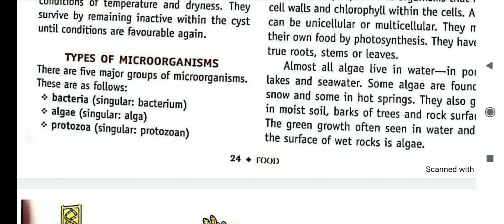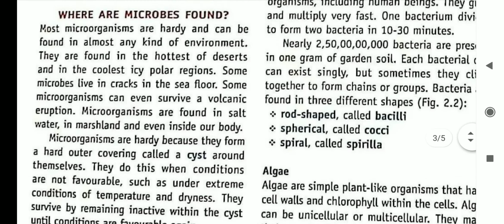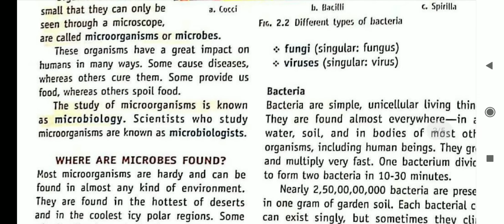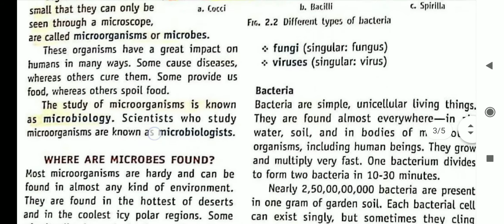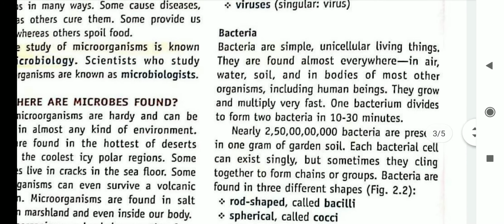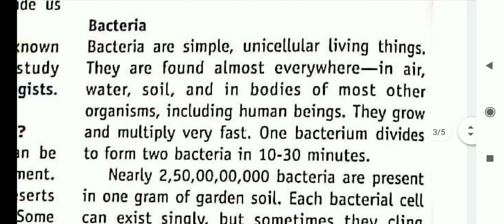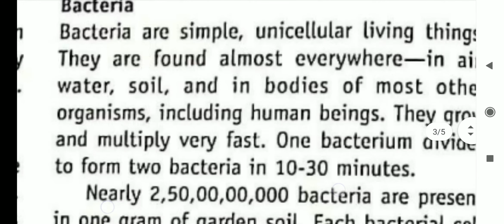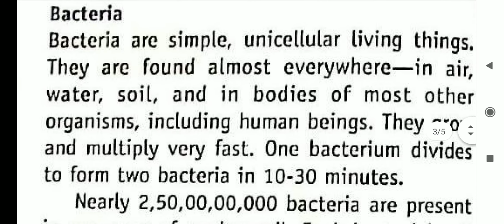Next is types of microorganisms. There are basically five types of microorganisms present in our environment. First is bacteria, second is algae, then protozoa, fungi and viruses. So first we will start with bacteria. Bacteria are simple unicellular living organisms. Unicellular means they have only a single cell. They are found almost everywhere: in air, water, soil, and bodies of other organisms, including human beings. They can survive anywhere.